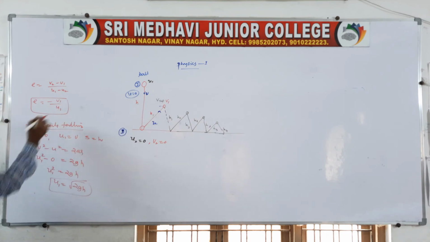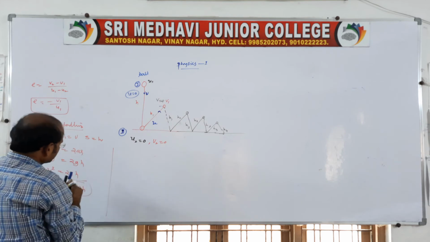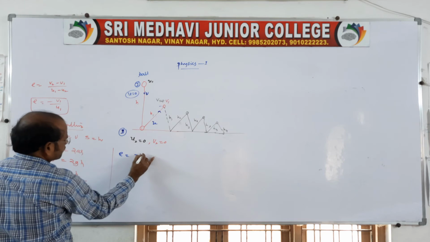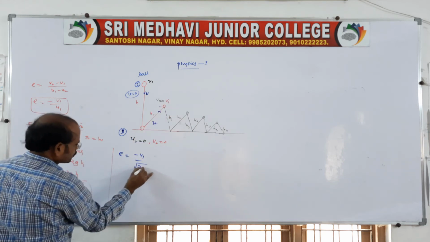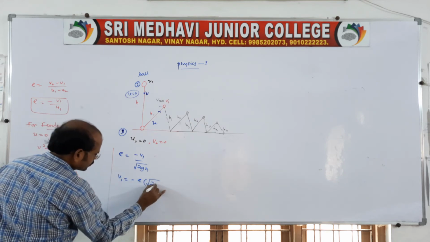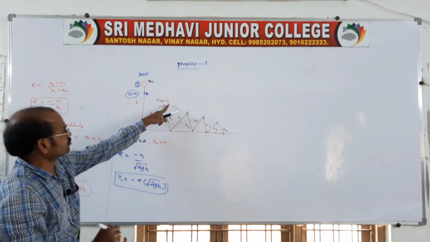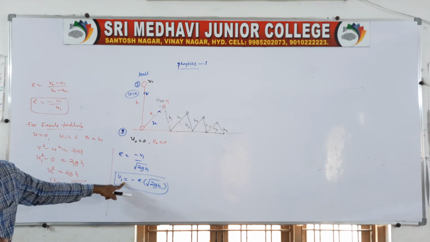Substitute here and you get the answer for a freely falling body. So E is equal to minus v1 by root 2gh. So v1 is equal to minus E into root 2gh. This is the rebounding velocity, because it rebounds with this velocity.